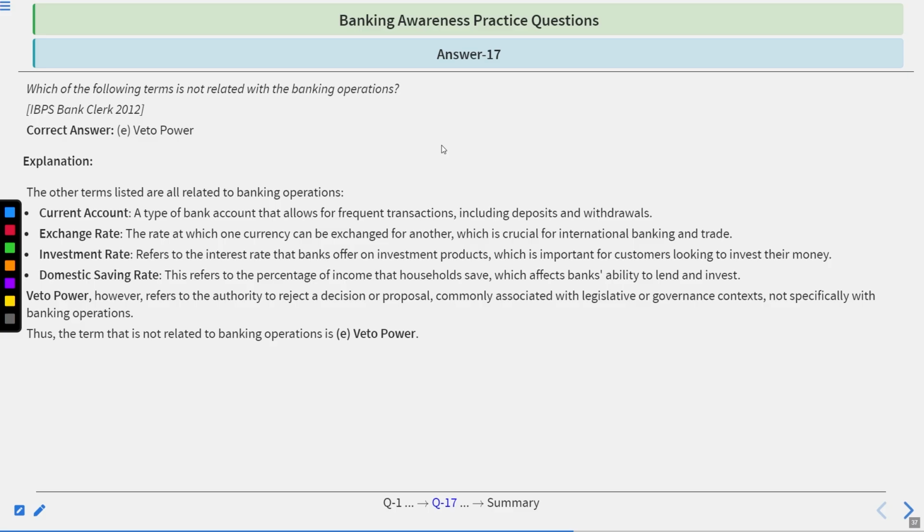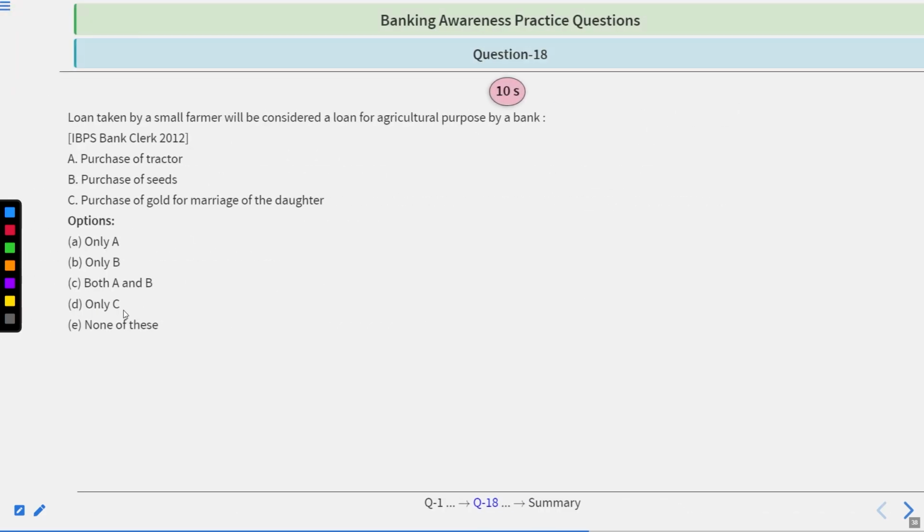The time's up. Correct answer is veto power. Explanation. Current account is a bank account that allows for frequent transactions including deposits and withdrawals. Exchange rate is the rate at which one currency can be exchanged for another, crucial for international banking and trade. Investment rate is the interest rate at which banks offer investment products, important for customers looking to invest their money. Domestic saving rate refers to the percentage of income that households save, which affects the bank's ability to lend and invest. Veto power, however, refers to the authority to reject a decision or proposal, commonly associated with a legislative or government context, not specifically with banking operations. So, veto power is the correct answer.